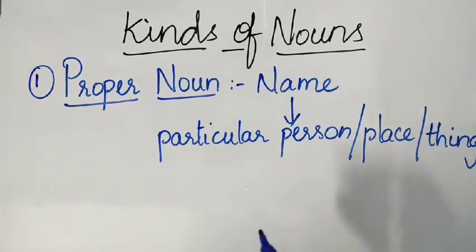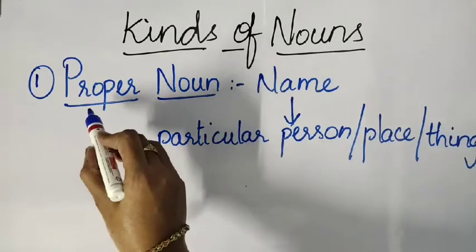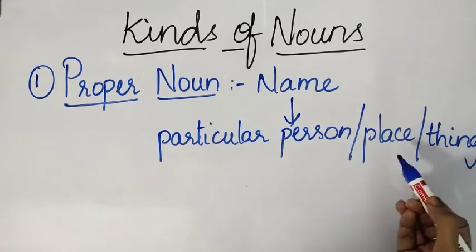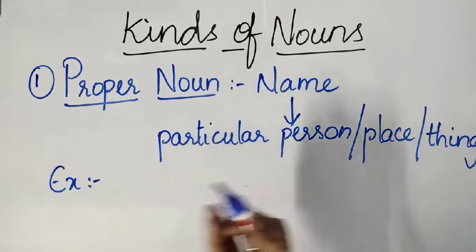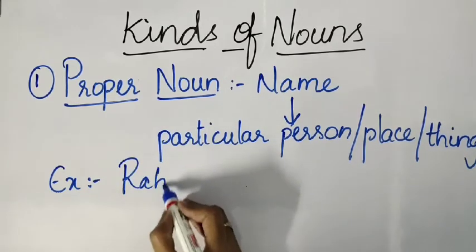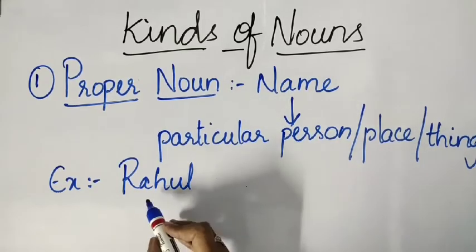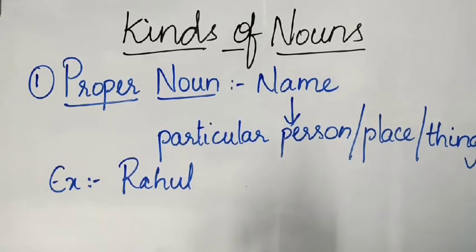Students, it's not that any name can be given to any person or place and be a proper noun. No, it is the particular name of a person, a place, or a thing. For example, if we are talking about a particular person, take Rahul. Rahul is a single person. This is a particular name given to a person.